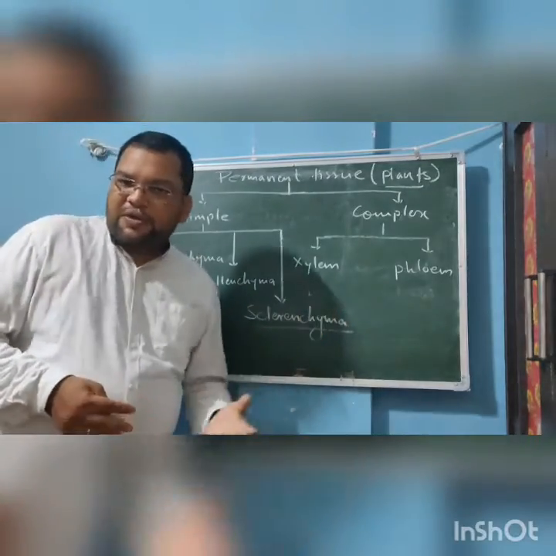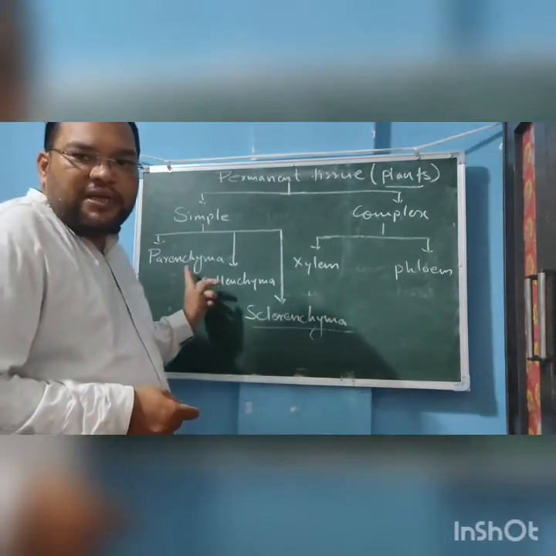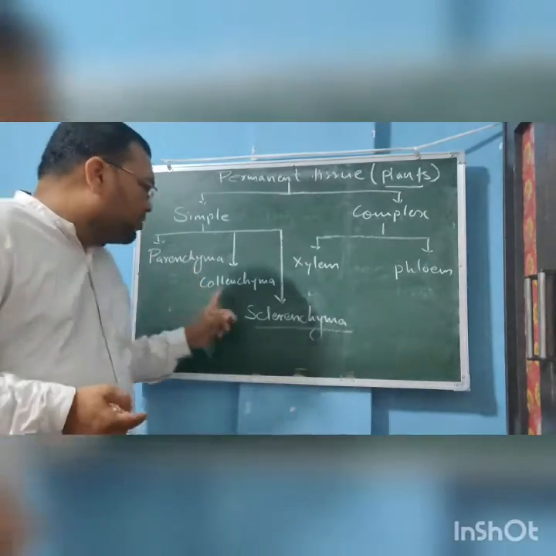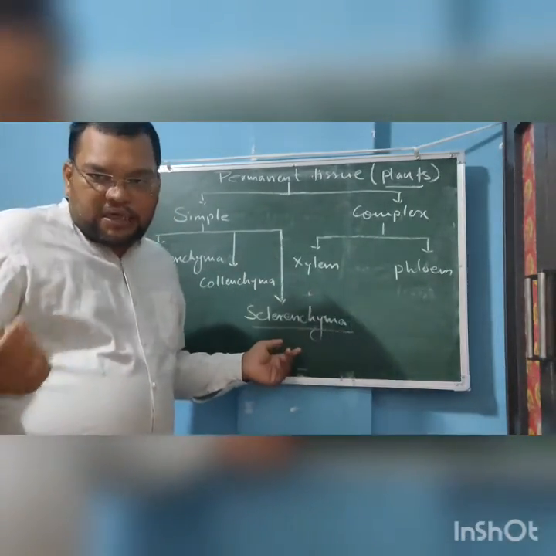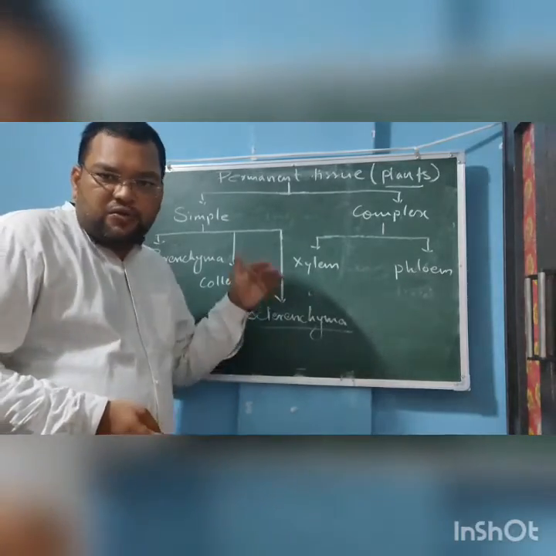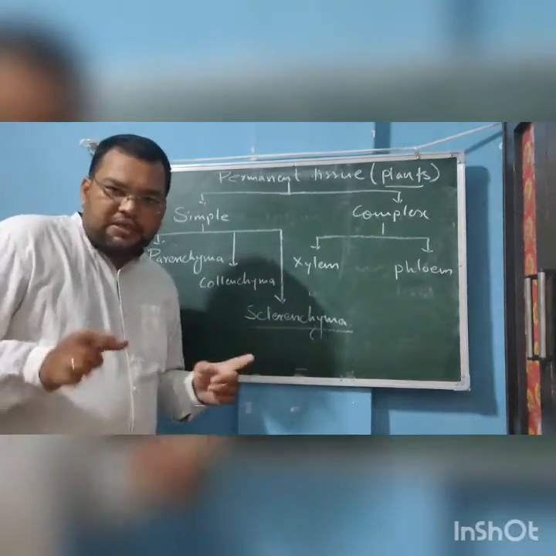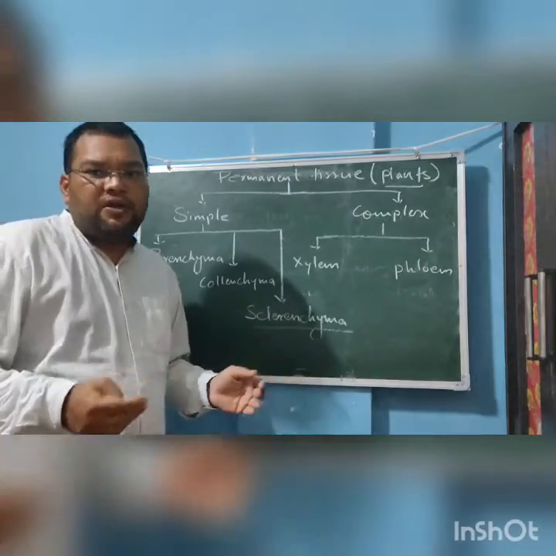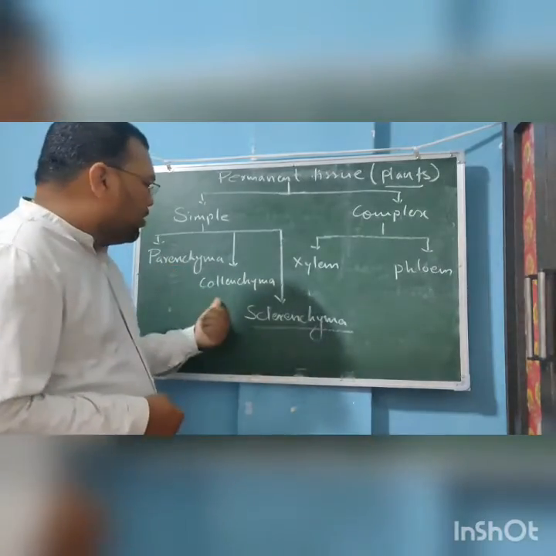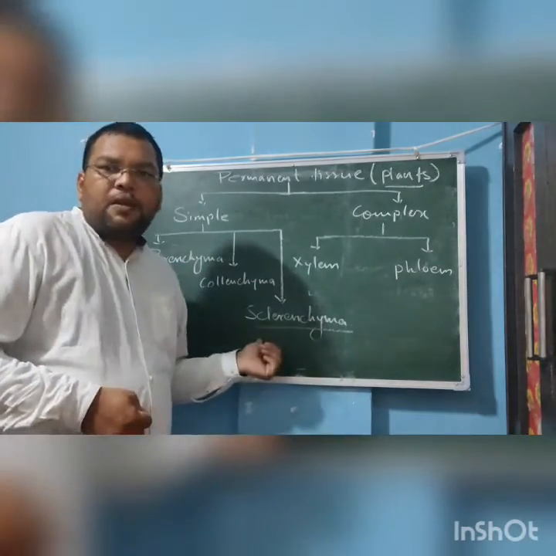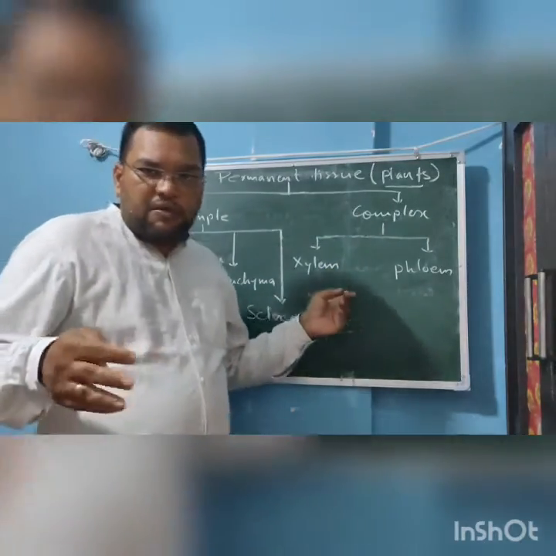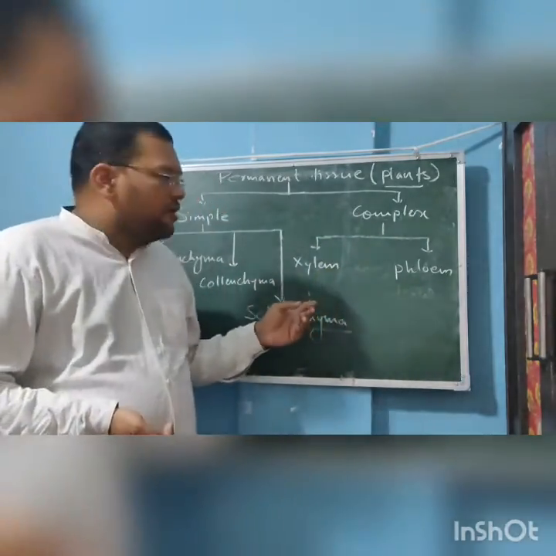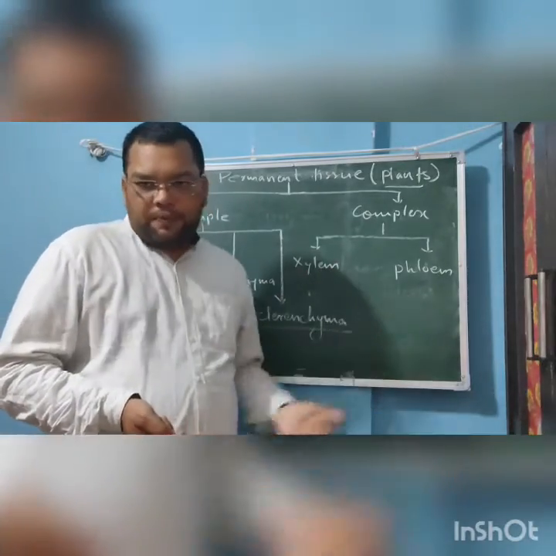Now, as I told you previously, the simple tissues are divided into three categories: the parenchyma, collenchyma, and the sclerenchyma. On the basis of their structure, function, and shape, they are divided into three. And the complex permanent tissue, which are made up of more than one type of cells, are divided into two types: the xylem and the phloem.